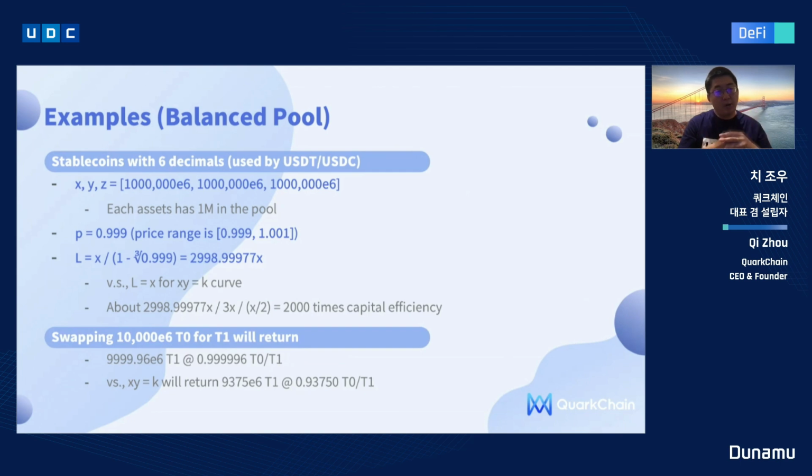By swapping 10K of one token for another token, it will return 9999.96, roughly 1 to 1, in this balanced pool, while Uniswap V2 will return much less, at a price of 0.9375, which results in much higher slippage.